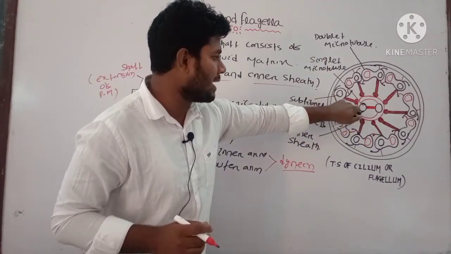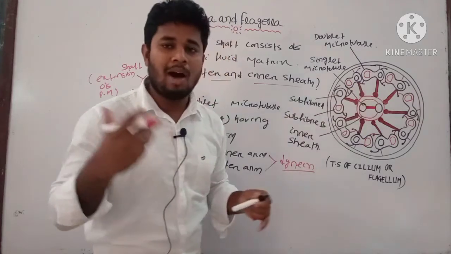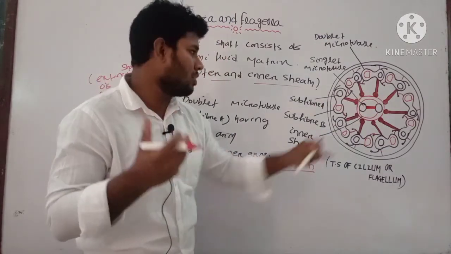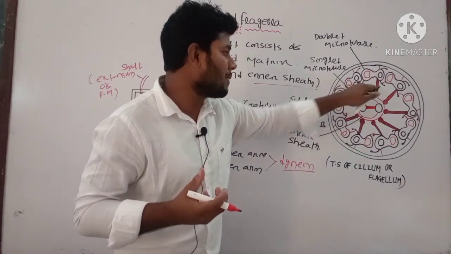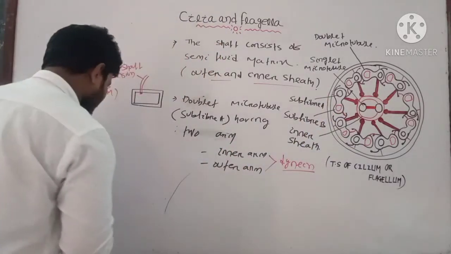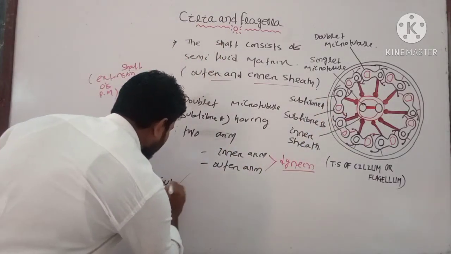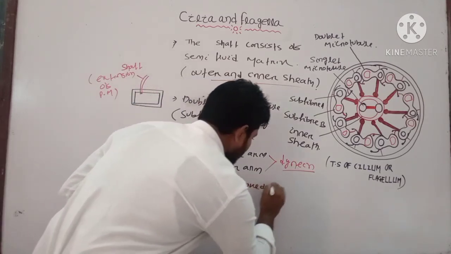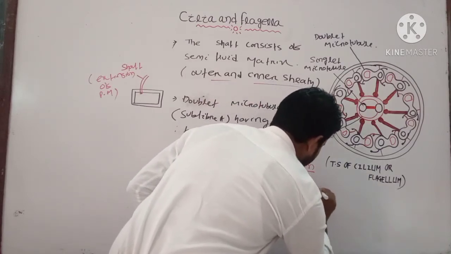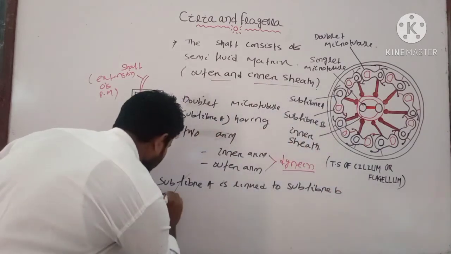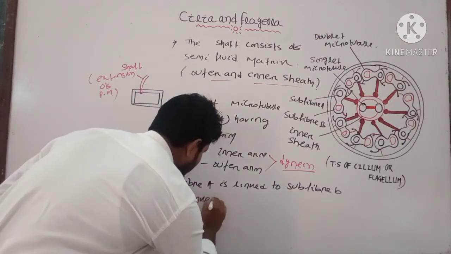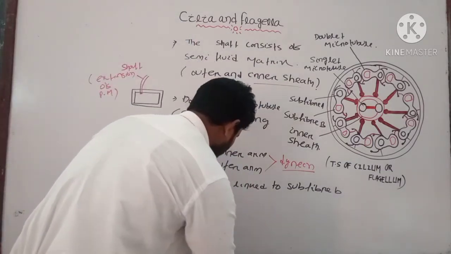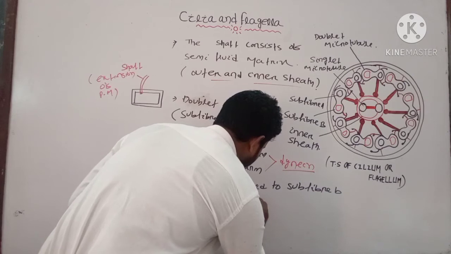And you can see the subfiber A is linked with the subfiber B. How are they linked? By the inner arm structure. This inner arm structure helps in the binding of subfiber A. It is connected to subfiber B with the help of a linker. You can write that point: subfiber A is linked to subfiber B by a linker. And it consists of which protein? It consists of the nexin protein. The protein is known as nexin.